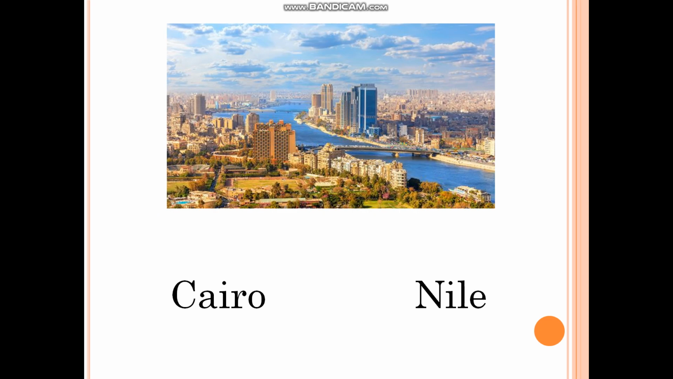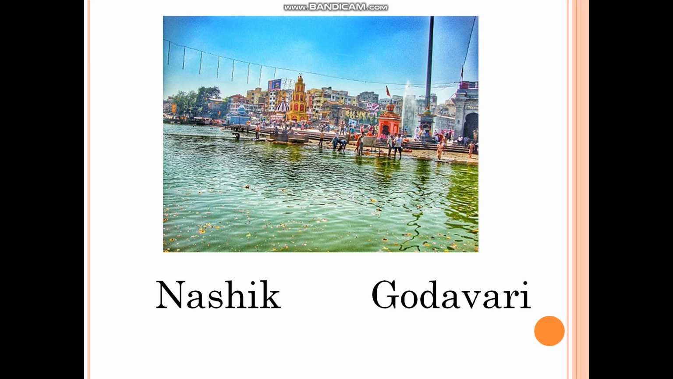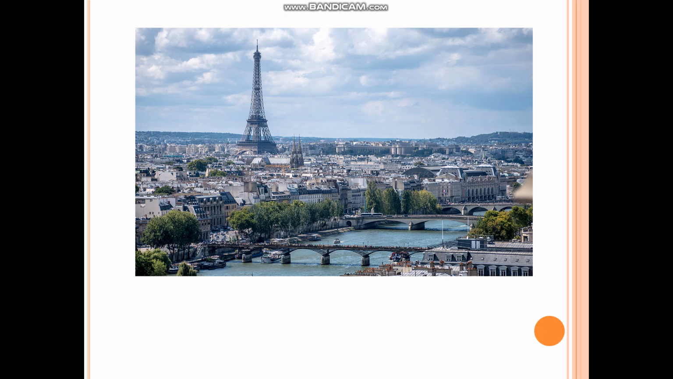Okay. Nile. Now, this is a picture of a city from India. It is Nashik. Now you know Nashik is in Maharashtra. Okay. So Nashik, the river that flows besides this city is River Godavari. Okay. River Godavari. Now let us have a look at the next picture.